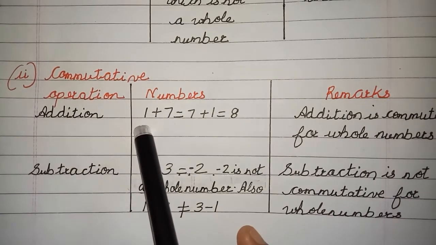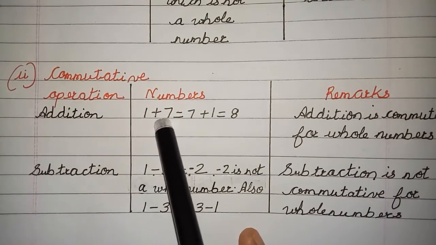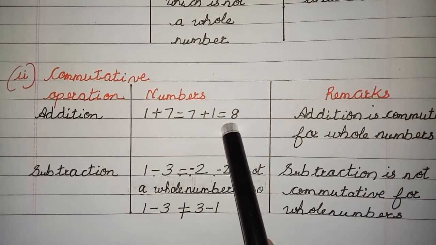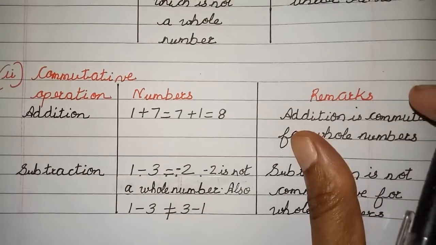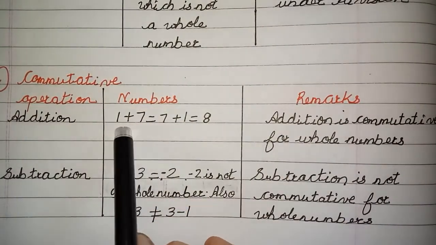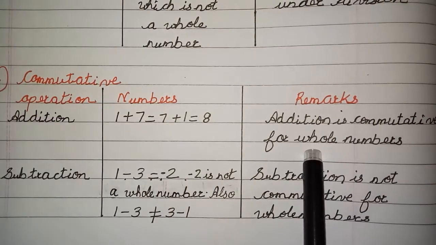So let us check for all the 4 operations, addition. Okay, so this is my A is 1, B is 7. So A plus B is the same as B plus A, which is the same as 8, right? So that means addition is commutative for whole numbers. That means you change the order of the numbers and add, the answer is the same.